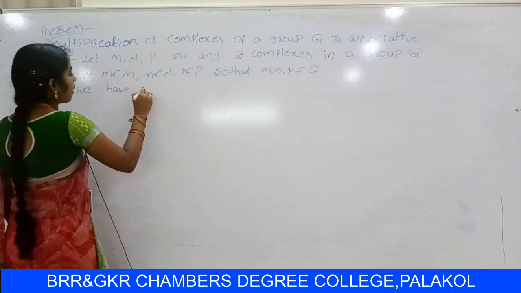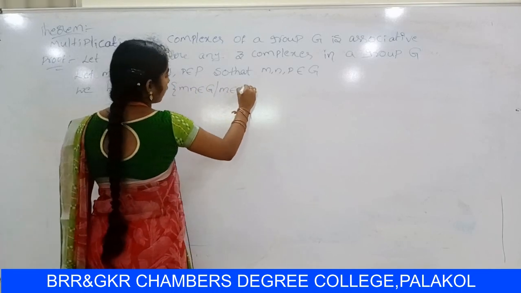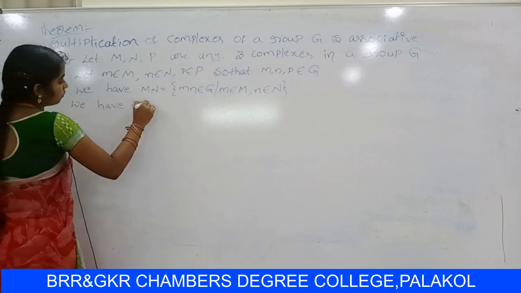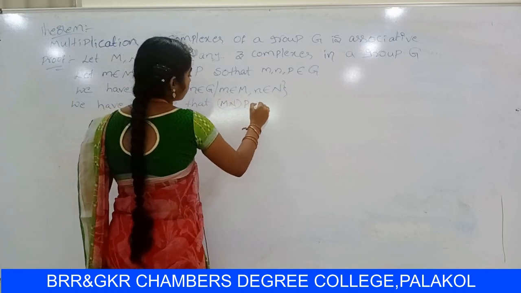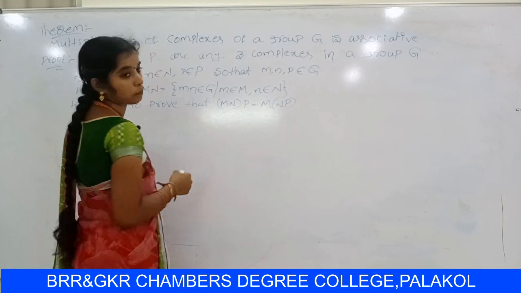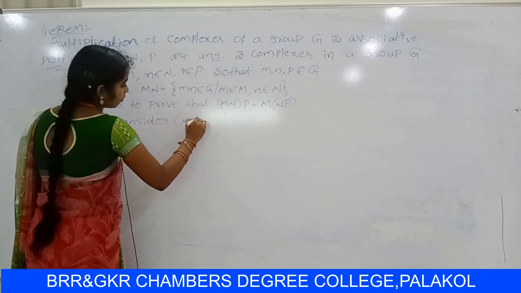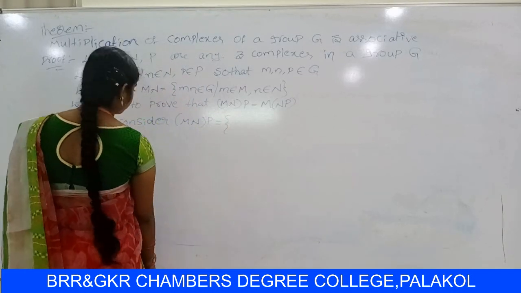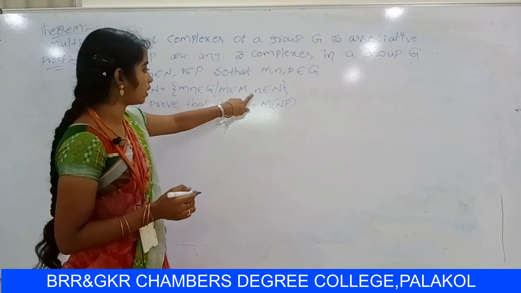Already we know that MN = {mn belongs to Z such that small m belongs to capital M, small n belongs to capital N}.